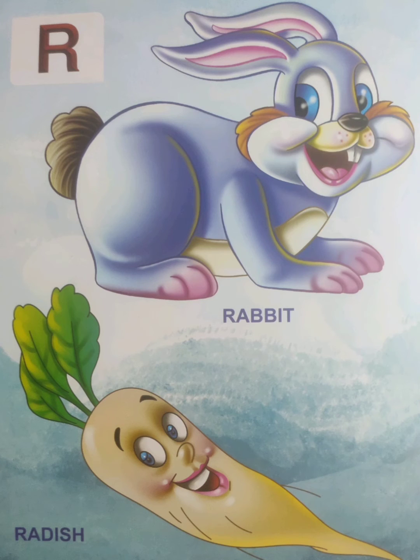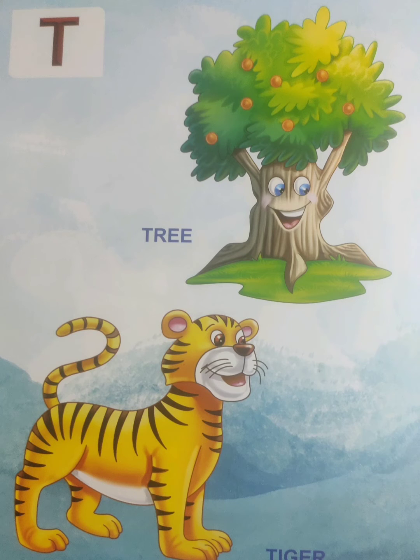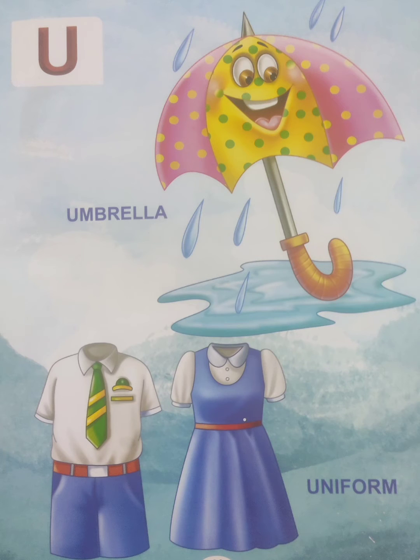R for rabbit and R for radish, R, R. S for sun and S for ship, S, S, S. T for tiger and T for tree, T, T, T.